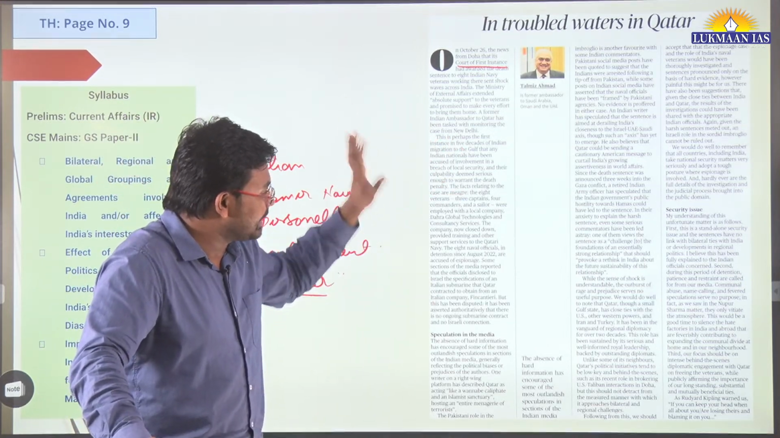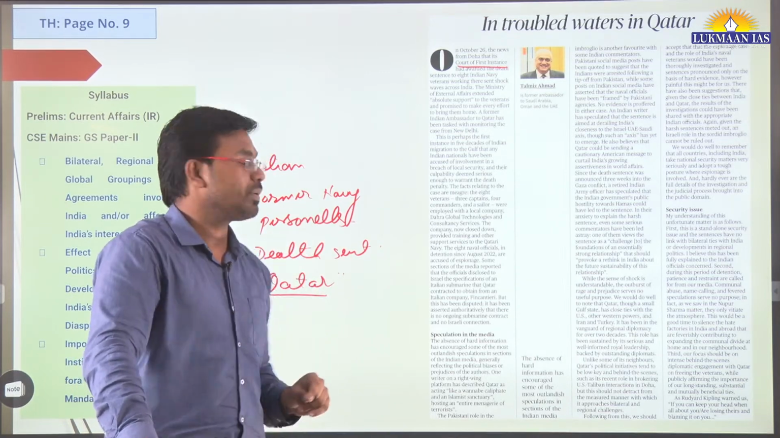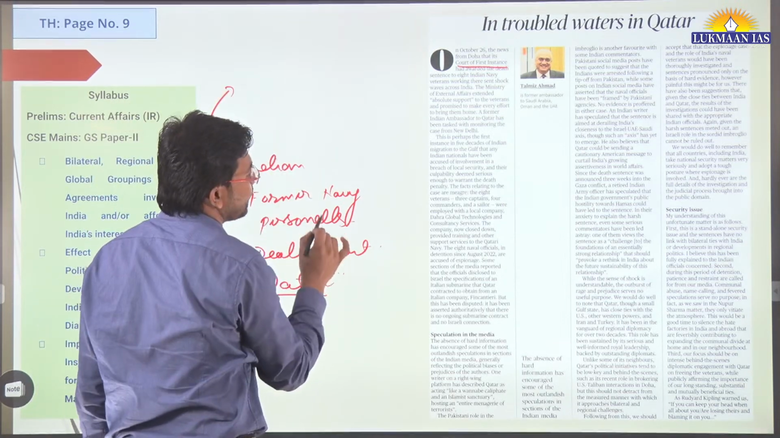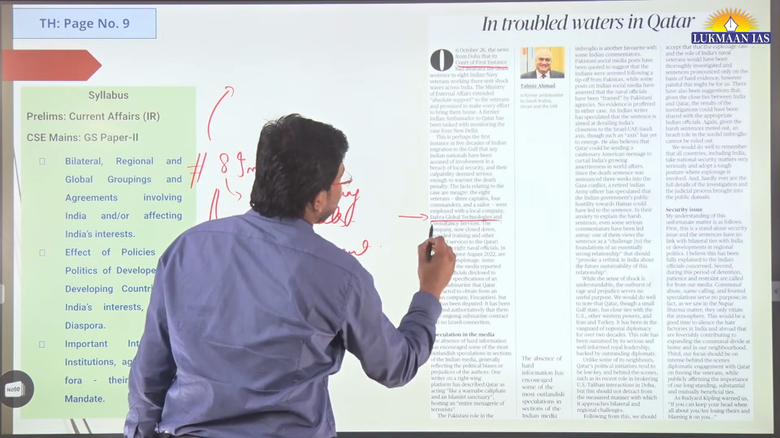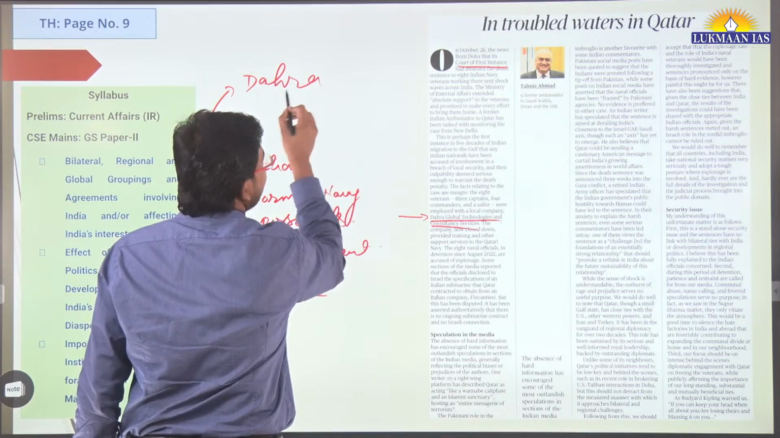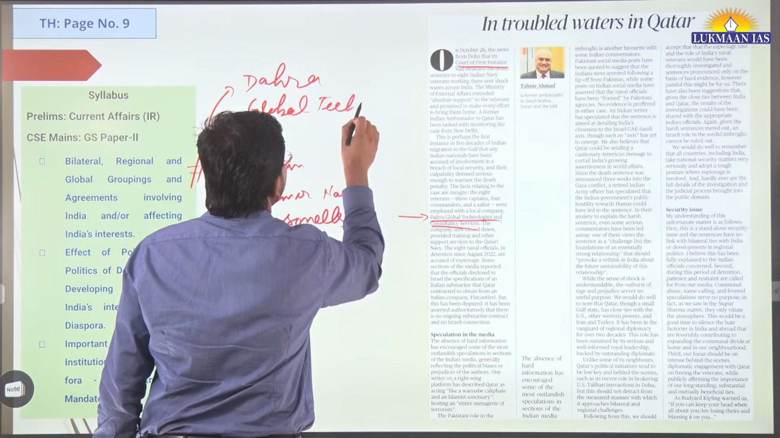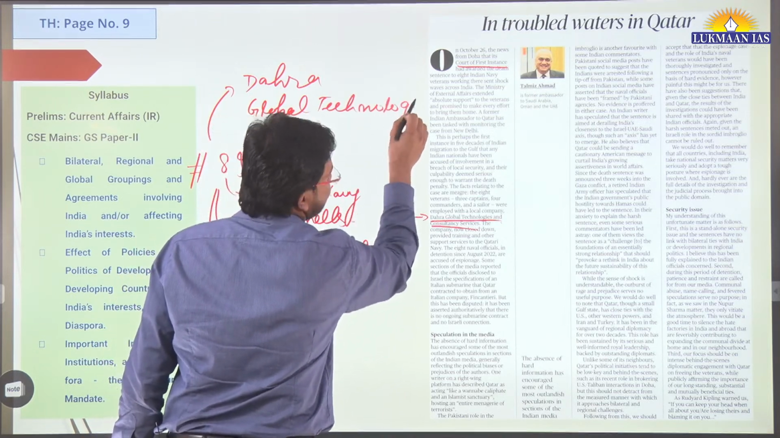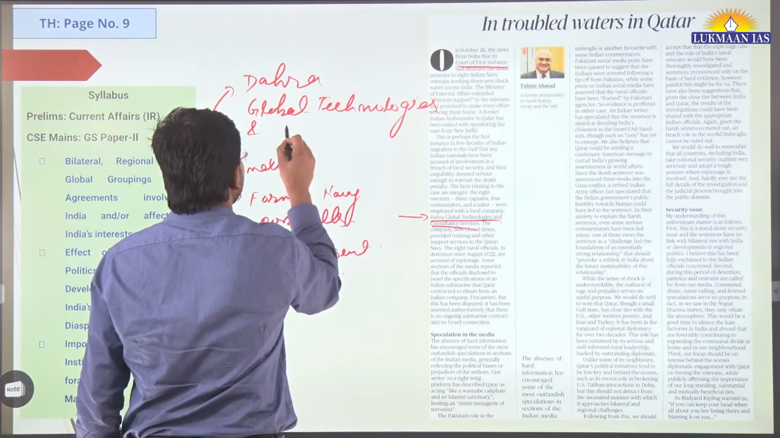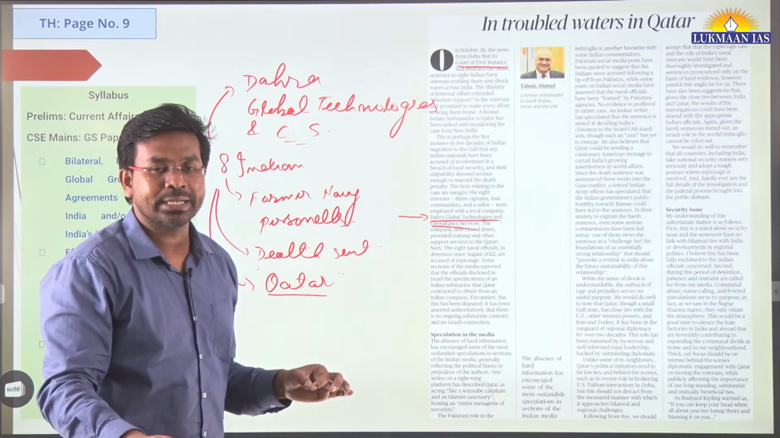So this is the thing. In this article, the author says that although this is a security issue, it is a once-of-a-kind security issue, and these 8 Indian personnel were working in a private company in Qatar. Its name is Dahara Global Technologies and Consultancy Services. So this company has been closed down in Qatar.